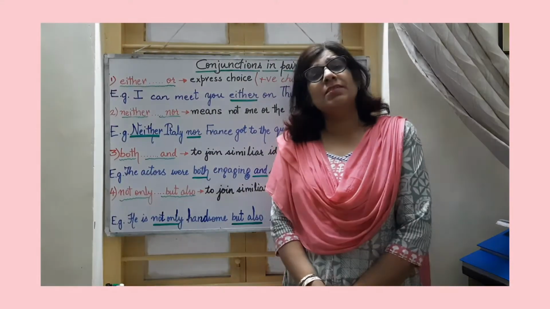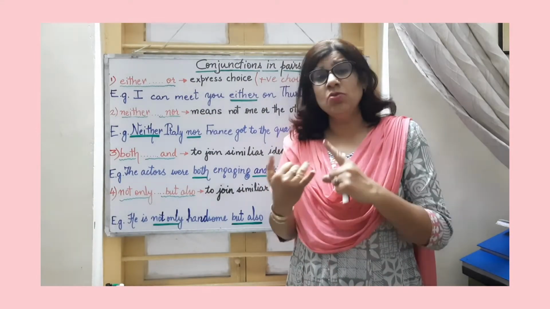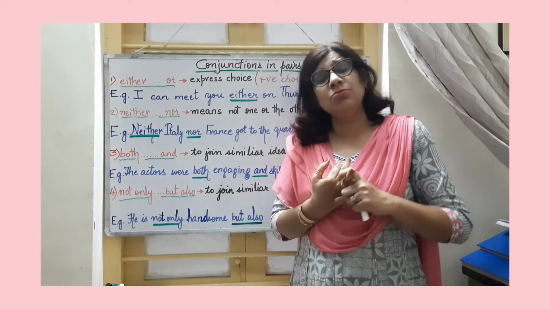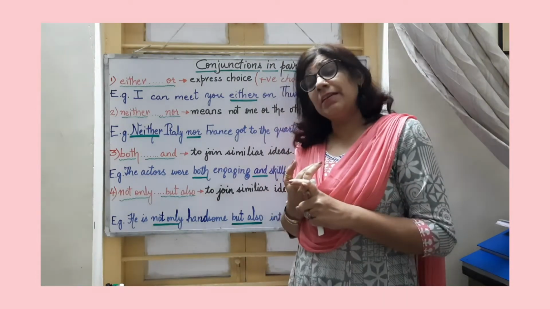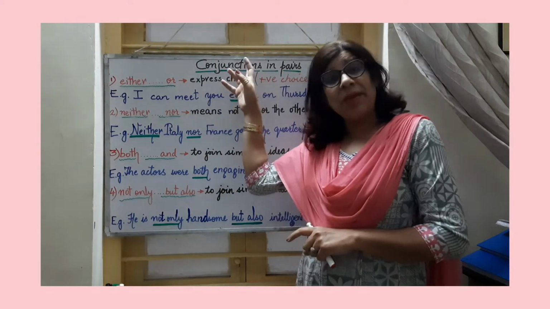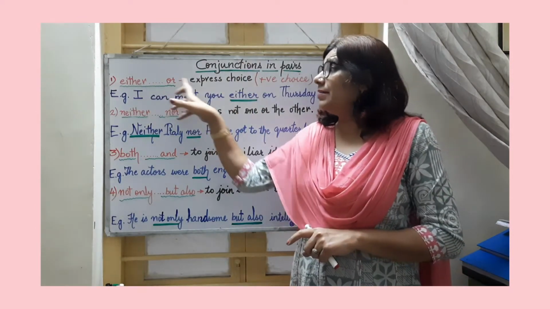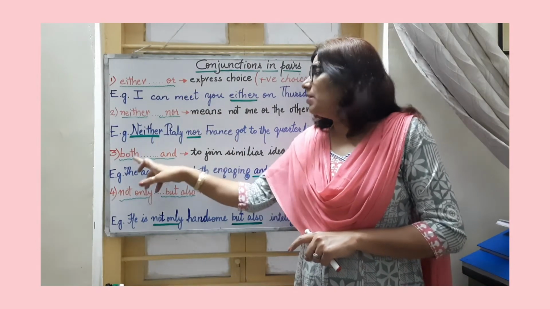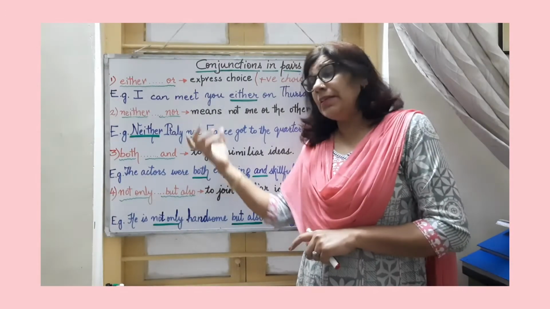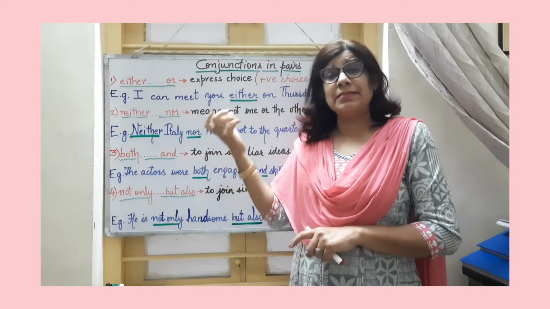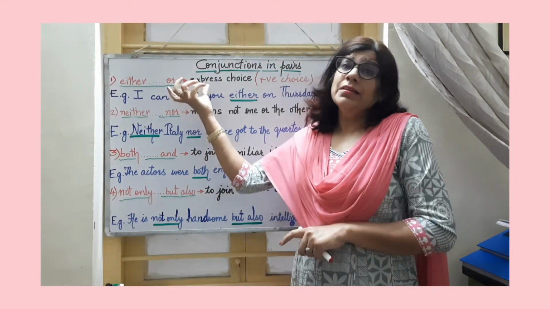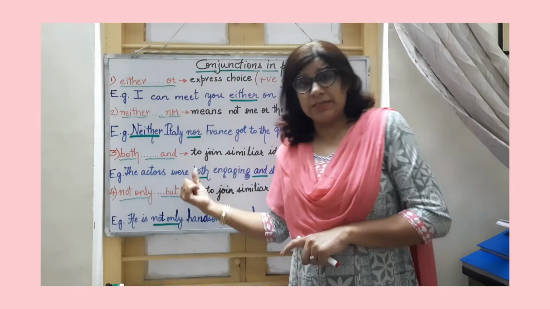We have already discussed conjunctions like so, and, but, or, yet, and we have learned how to use them and where to use them. Other than these conjunctions, there are certain conjunctions which are used in pairs, right? And they are either or, neither nor, both and, not only but also. These are used in the same sentence at the same time. Where to use them, this we will discuss here.